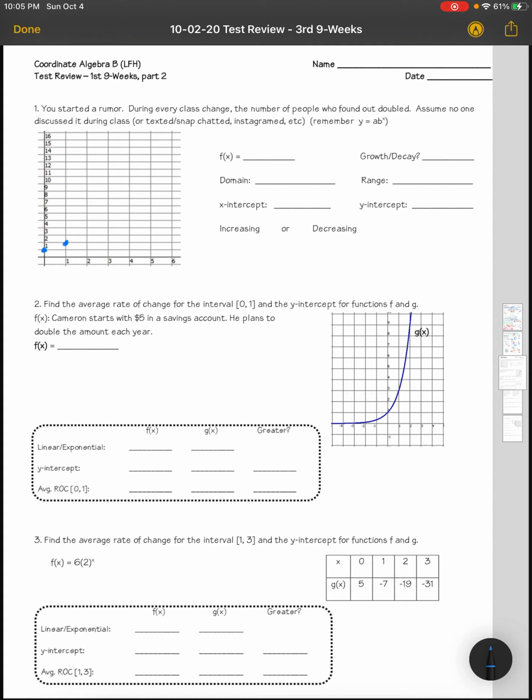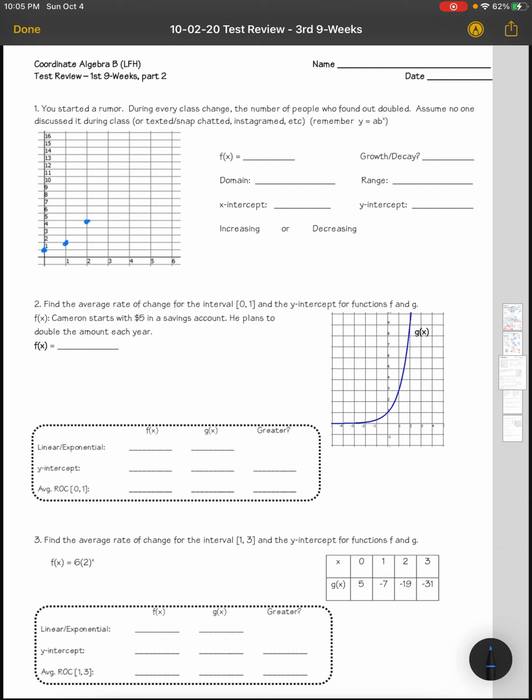Each time, the rumor is going up and up. First time is just you. Second time is one, and then double, so that makes 2 people. The next time, we will have 4 people because it's doubling.